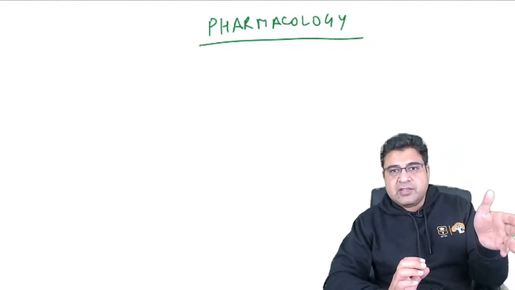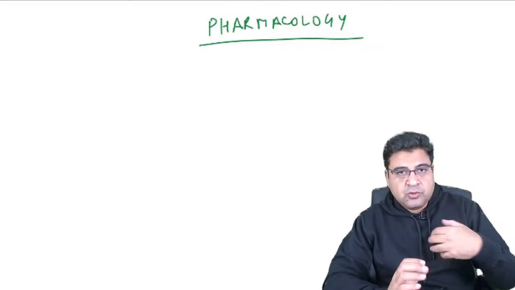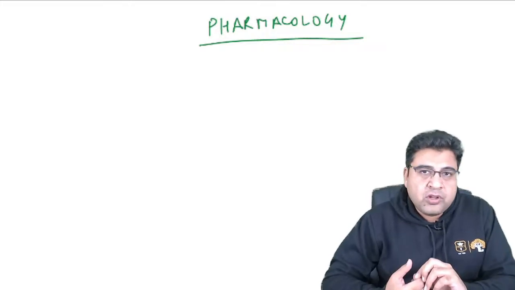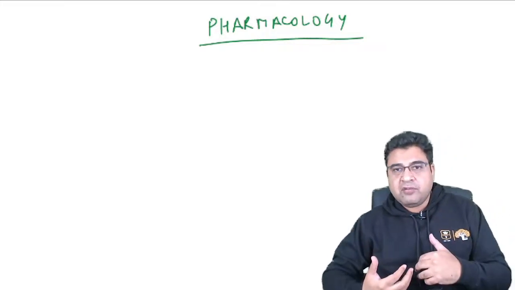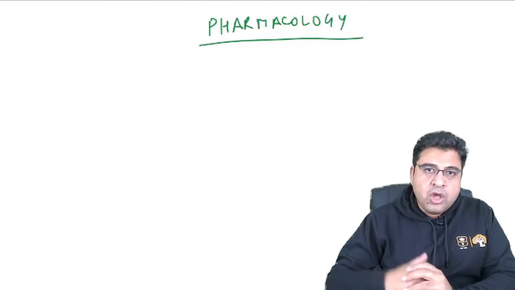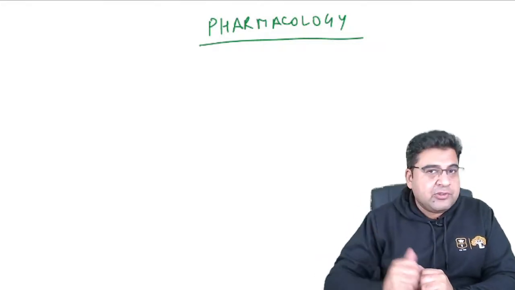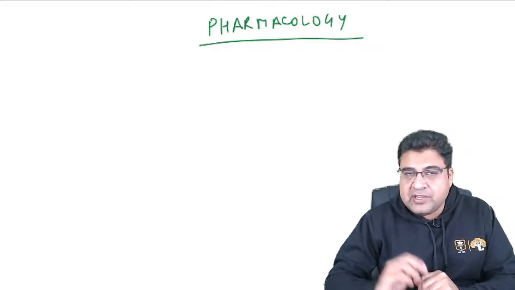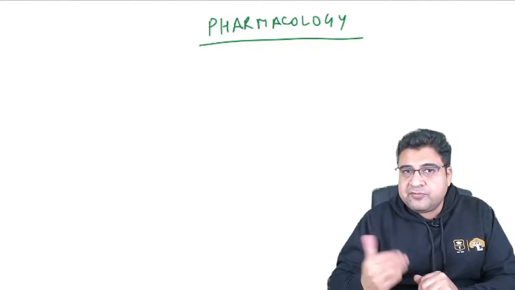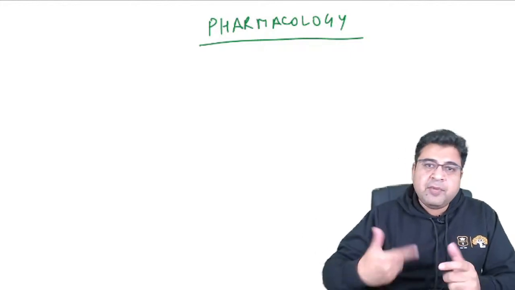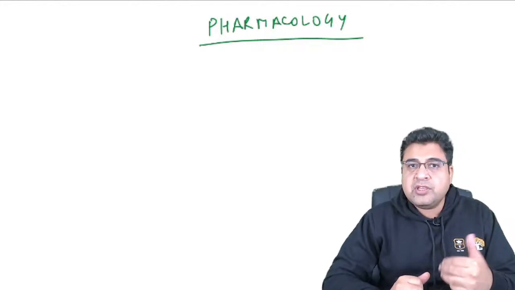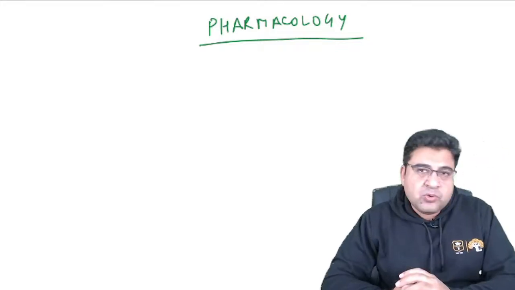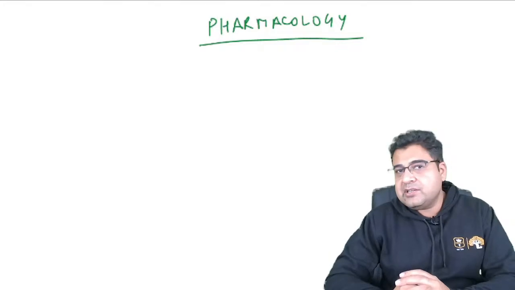One possibility: the patient is a case of cancer, taking opioids as a painkiller to relieve the pain and improve the quality of life. The patient is not going to survive much longer, but as long as he is surviving, he can improve the quality of his life by taking these painkillers. Because of tolerance, which develops gradually, he has to increase the dose of opioids. Second possibility: the patient is a drug addict. He started taking opioids just for fun or recreation, but gradually became addicted, and because of tolerance he has to keep increasing the dose day by day to get the euphoria and fun which he was getting with the low dose. So in both cases, the patient has to increase the dose, right?